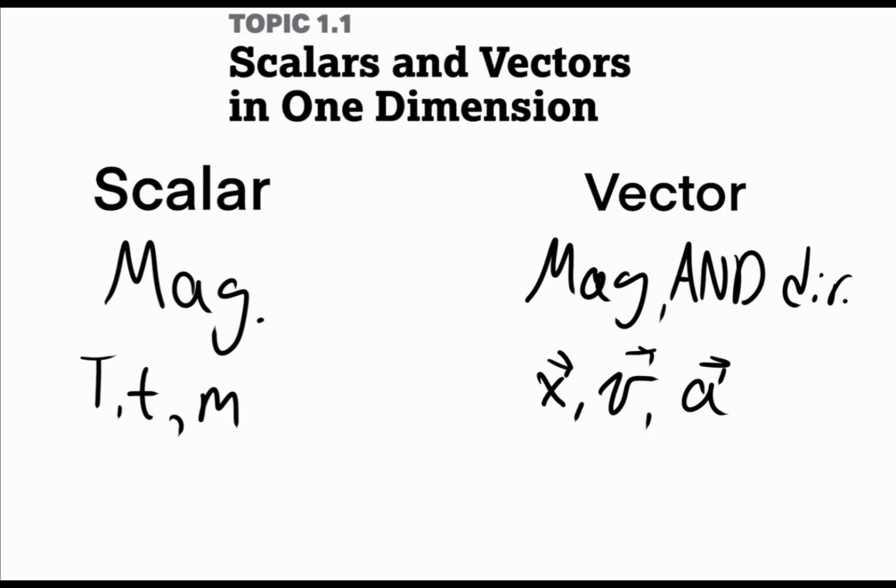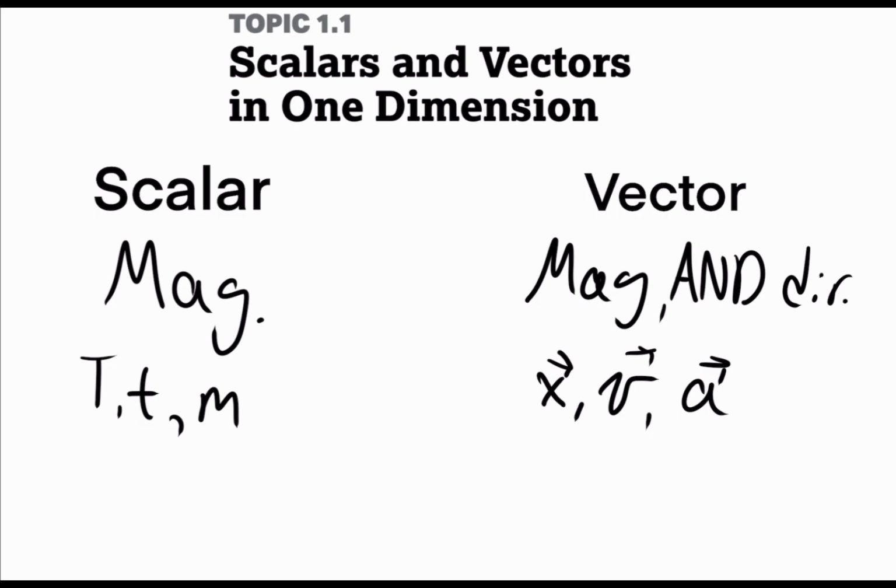I'll go over it quickly here if you just want to see why they rely on direction. For example, acceleration, if you're in a car, both your accelerator and your brake are going to apply an acceleration to your car. But it's very important what direction, because if you're driving and your driving instructor tells you apply an acceleration, you're going to want to know what direction to apply the acceleration because that's going to change whether you press on the brake or press on the accelerator. And notice here, in all of these quantities, I have put arrows over them. That is how we denote that something is a vector. The arrow shows that it relies on a direction.